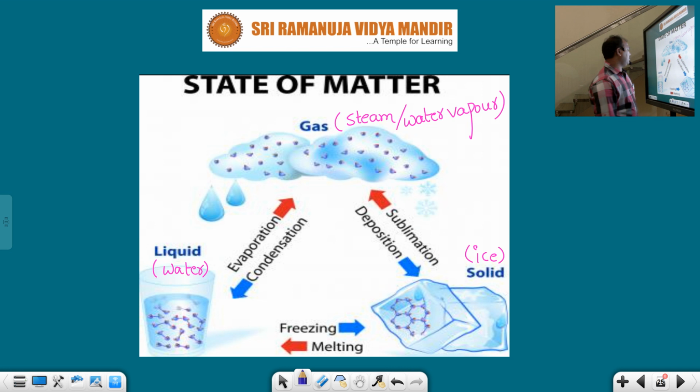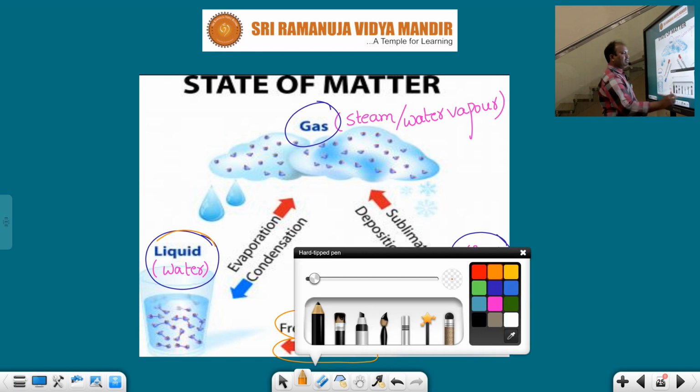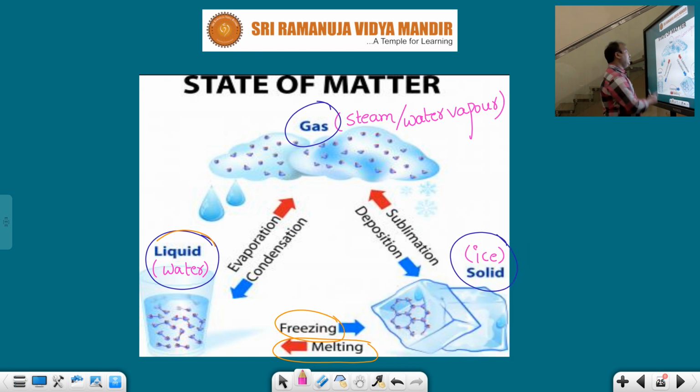Now take these conversions. This is the solid state, this is the liquid state, this is the gaseous state. Am I correct or not? The solid state can be converted into the liquid state. This is called melting. The liquid state can be converted into the solid state. That is called freezing. As well as the liquid state can be converted into the gaseous state.